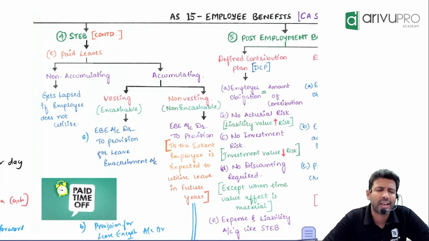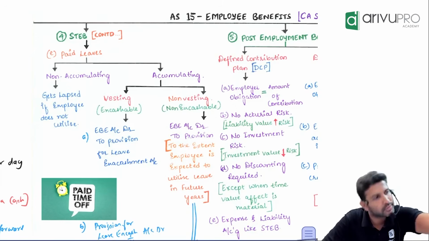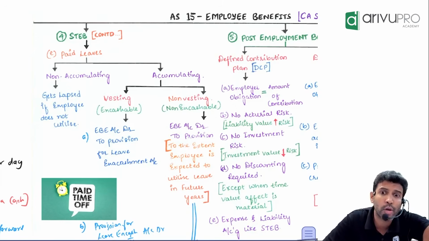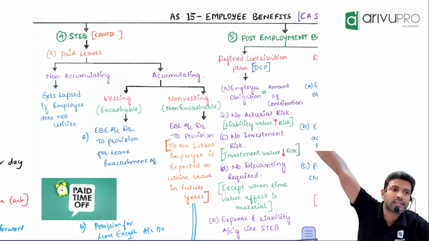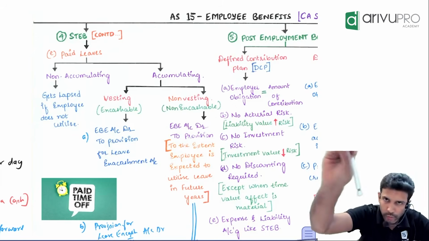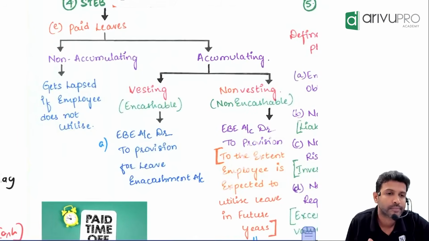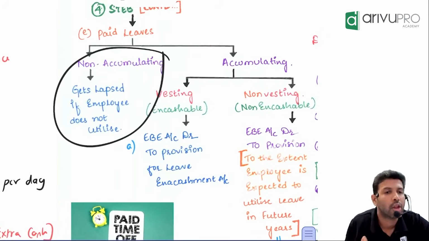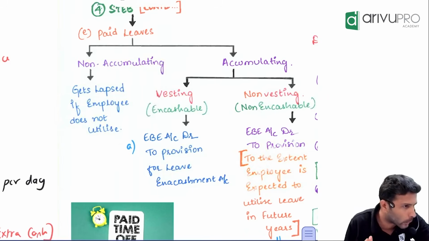So what the company is saying is, if you take the leaves, good for you. If you don't take the leave, good for you only. I will not give you any extra money. Even if you don't take, you get no extra money, and you can't carry this leave forward. This year's leave, you can't utilize it in the next year. If you don't take, simply the leave will lapse. Such a leave we call non-accumulating leave. For non-accumulating leave, you don't have to do anything. There's no extra accounting required for this.